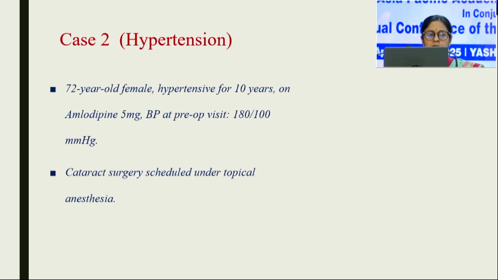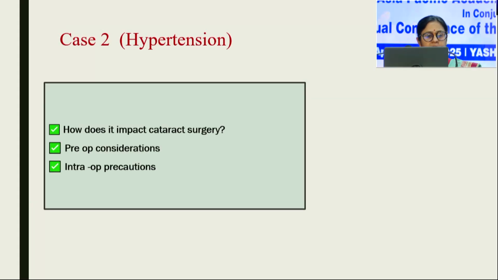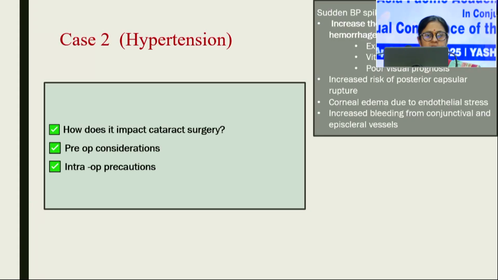Now, coming to a patient having hypertension, the BP needs to be controlled. Many times intraoperatively there are sudden BP spikes and fluctuations which can increase the chance of choroidal hemorrhage, expulsive hemorrhage, vitreous loss, and this can lead to poor visual prognosis. Also there are increased chances of posterior capsular rupture, the endothelium is under stress and there can be corneal edema.